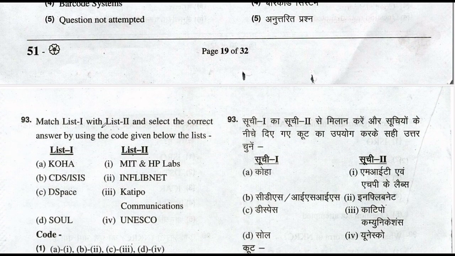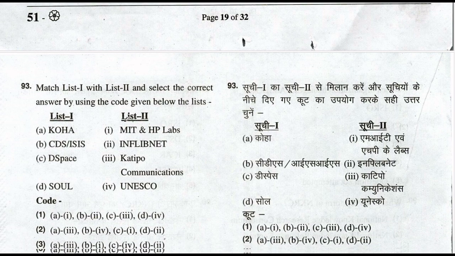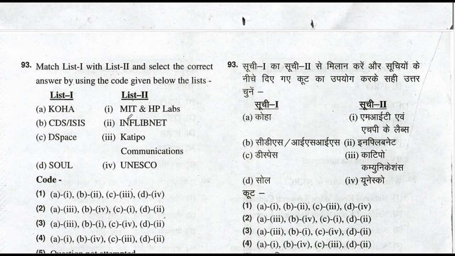Let's move to question number 93. Match list 1 with list 2 and select the correct answer by using the code given below the list. So let's match list 1 to list 2.